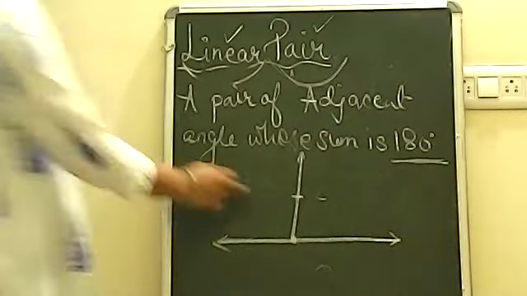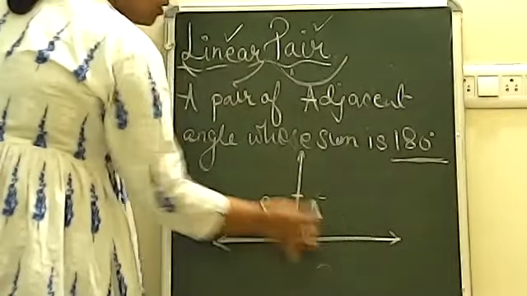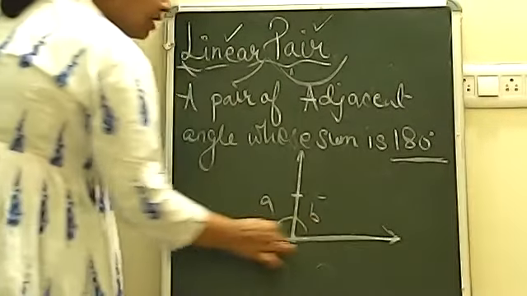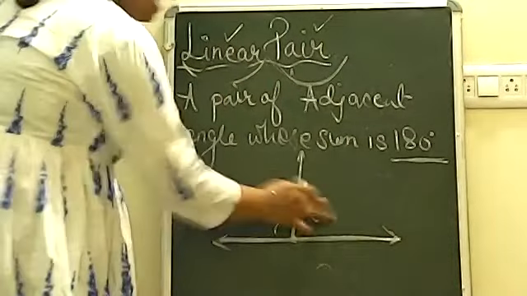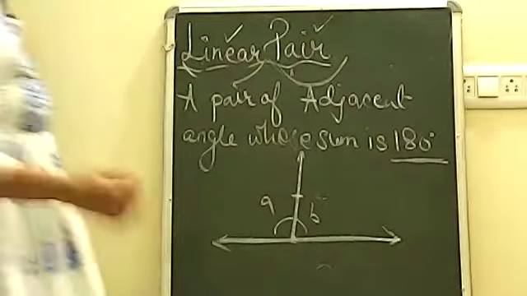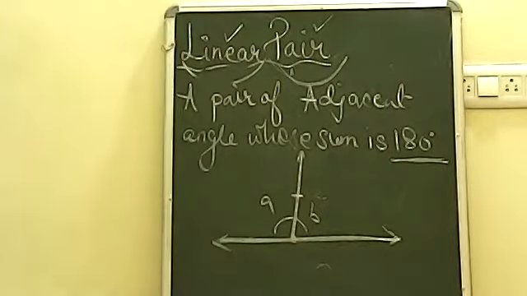So now this is a pair of two angles, let's say A and B, which are giving you the sum 180 degree. Because you can see here that if you add A and B together, you will get 180 degree only. Why? Because you are making it on a straight line only. So it will definitely give you 180 degree.